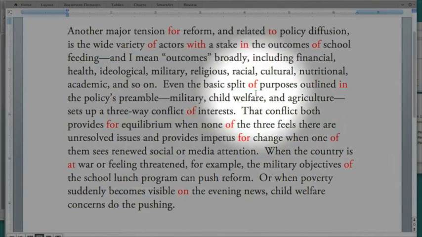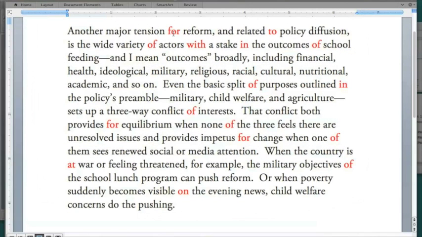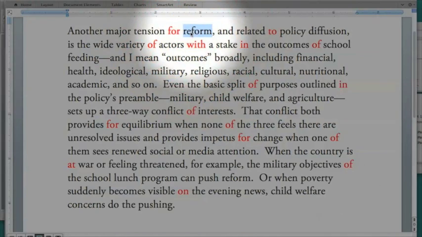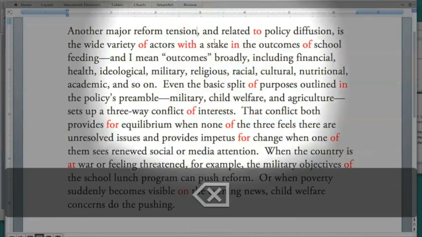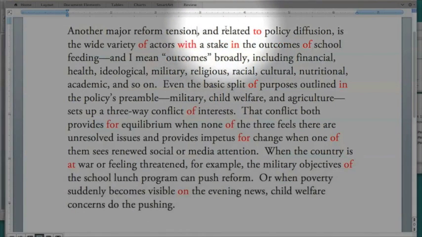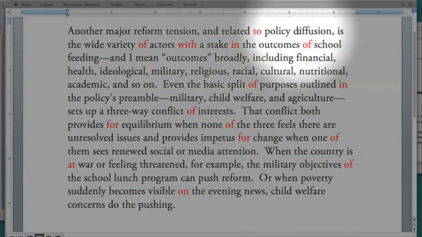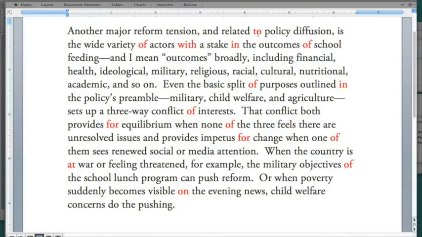So let's look up here, and we'll start with this first one, "for, another major tension for reform." So how can we rephrase this so that we can get rid of the preposition? Well, one thing we can do is take this word reform and make this "major reform tension." And "related to policy diffusion." I'm going to go ahead and leave that one. "Related to" is actually looking like a phrasal verb.